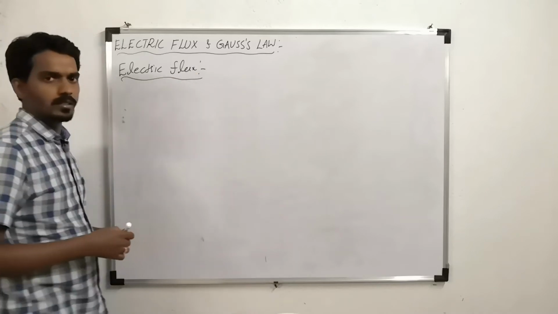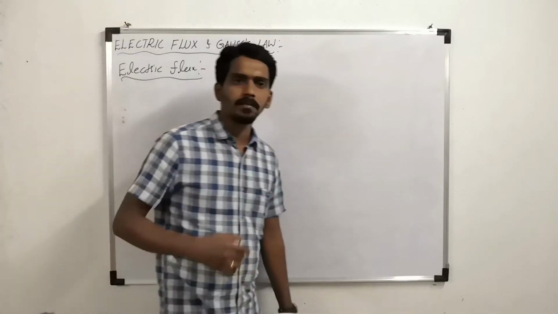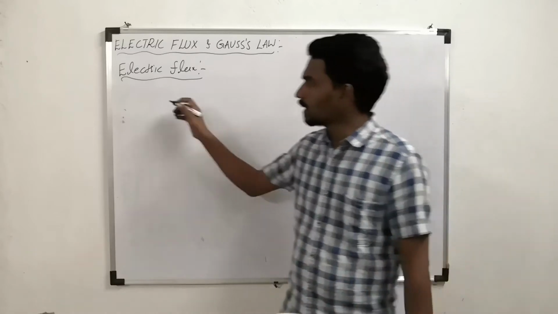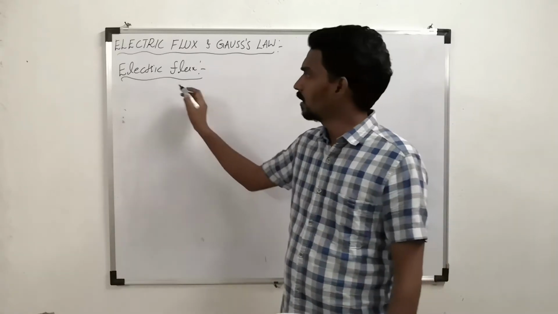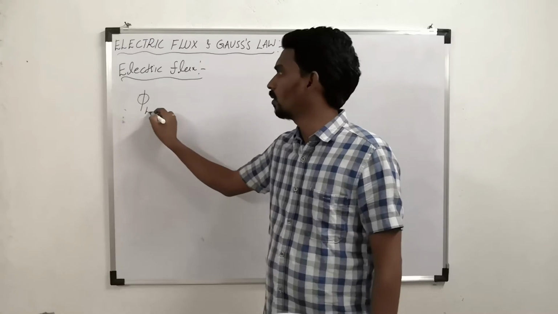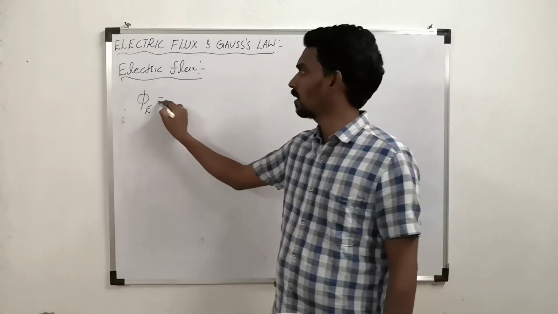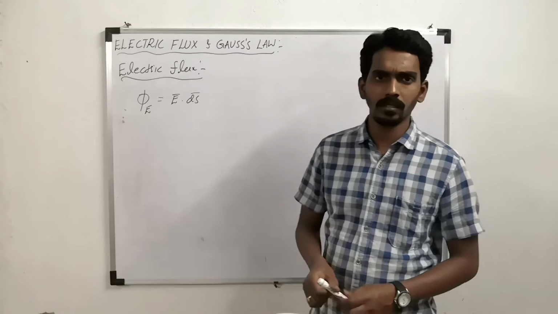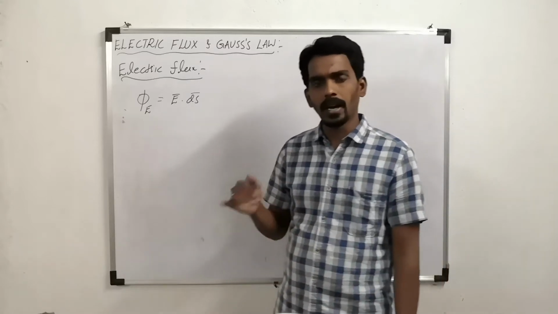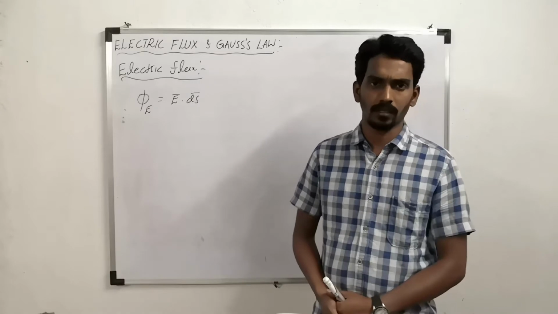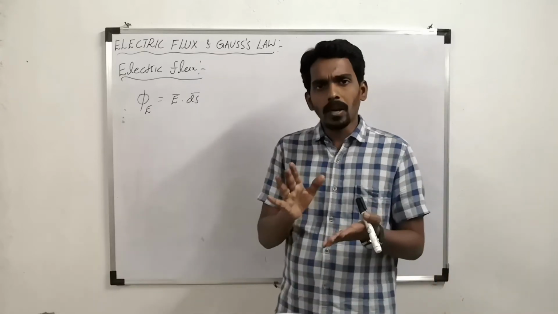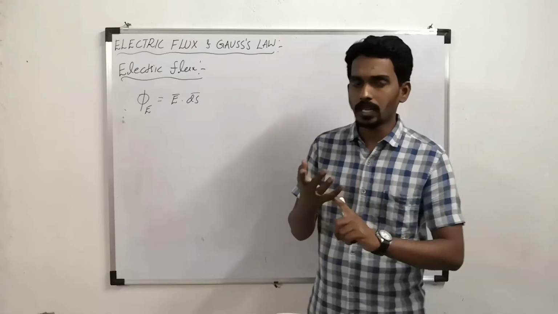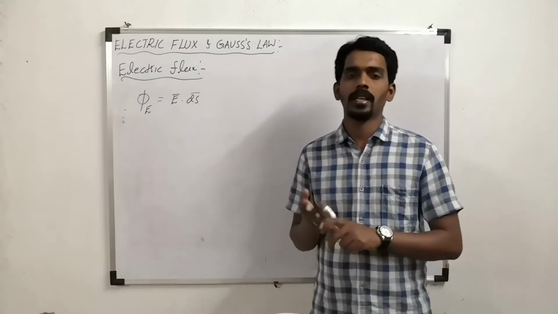So we just discussed that the number of electric field lines per unit surface area we called electric flux. Mathematically, the electric flux, which we denote with phi, is E bar dot ds bar, that means the dot product of electric field and surface area vector. So here the electric flux is a number, a scalar. Now you need to get one scalar from two vectors. One vector is electric field and another vector is area vector.